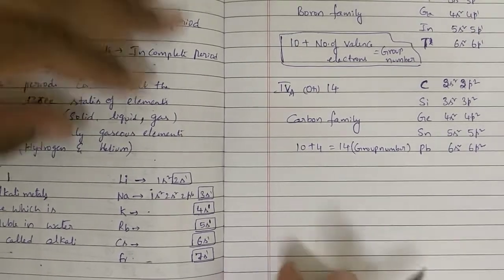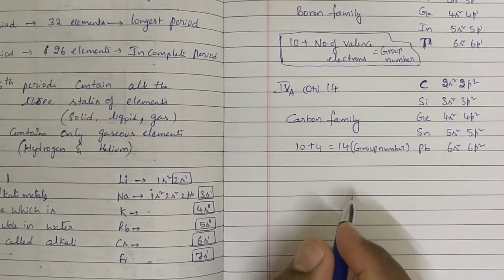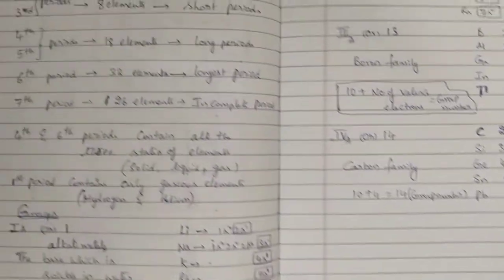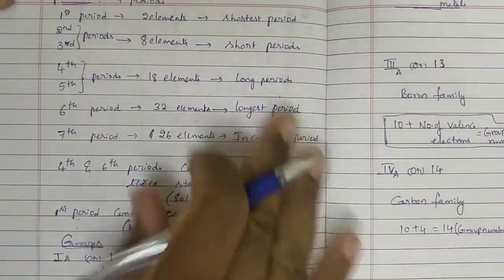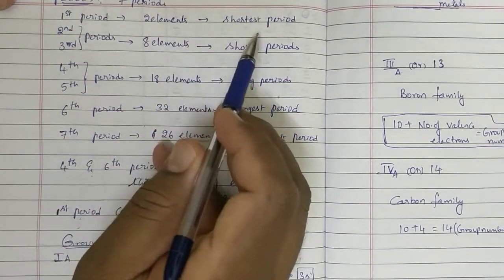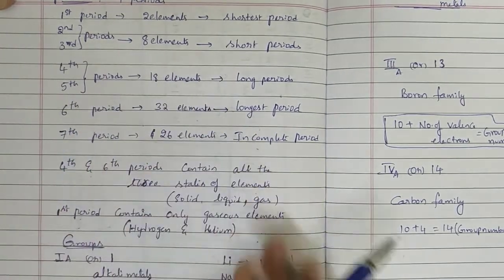Good morning, ma'am. In the previous class, we started with the long form of the periodic table. In that, regarding periods, we have seen, and just a small recall: 7 periods. The first period contains 2 elements, which is the shortest period. The second and third are short periods. Like this, yesterday we have seen.